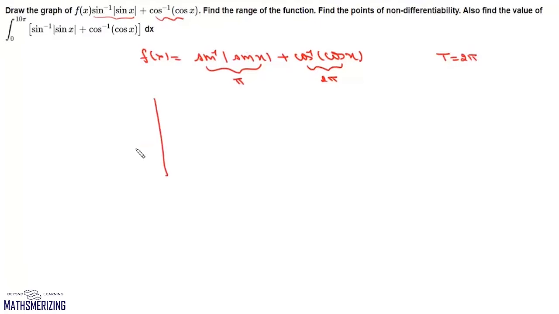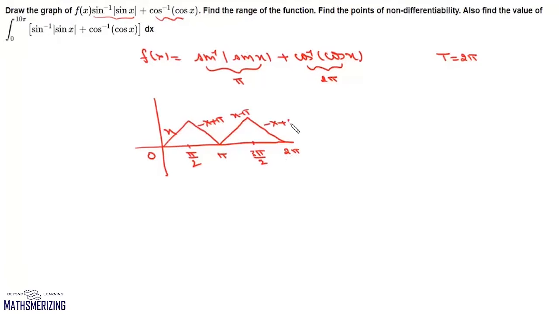Now we'll recall the graph of sin inverse of mod sin x. We know that this graph is x from 0 to pi by 2. From pi by 2 to pi, it is minus x plus pi. From pi to 3 pi by 2, it is x minus pi. And then from 3 pi by 2 to 2 pi, it is minus x plus 2 pi. So this is the graph of y equals sin inverse of mod sin x.